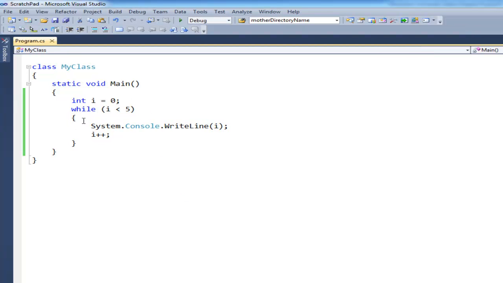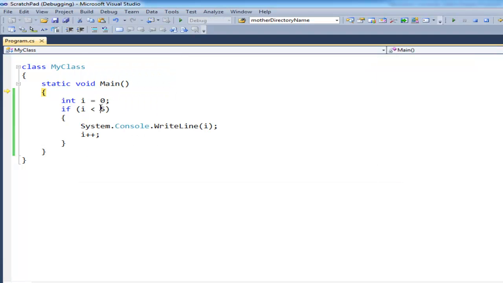Well, an if statement is like a while statement, except it only executes once. So I can say if i less than 5, WriteLine(i++). Stepping into it, essentially we say, if i is less than 5, i is 0, yes, so we come in here, execute the block, increment i, but then at that point, execution's complete. So basically an if is a one-time thing. This example is pretty contrived because it's built more for a loop to have i run from 0 to 5.